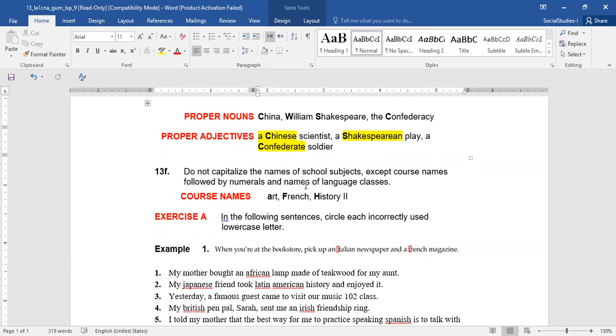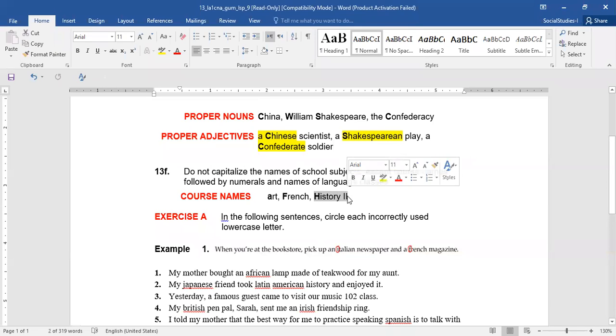Now, if you're going to discuss subjects or courses that are not languages, for example, art, we do not capitalize art because number one, it's not a language. Number two, there's no number associated with it. Like the word history, for example. History here is a subject. We capitalize it because we see the Roman numeral two.